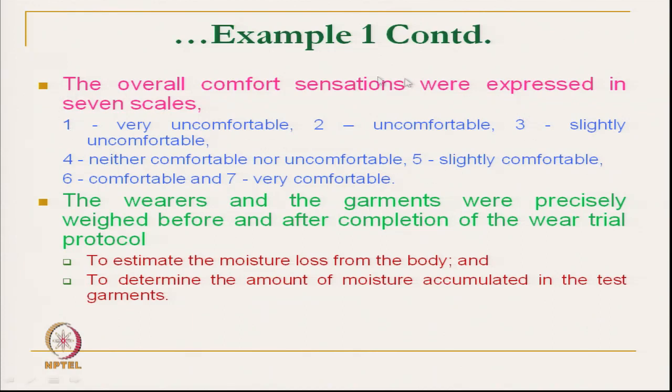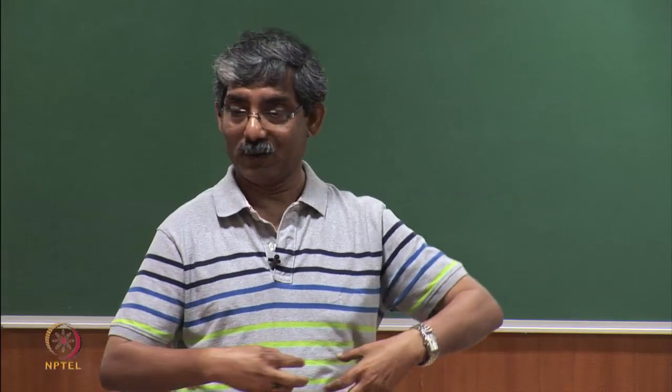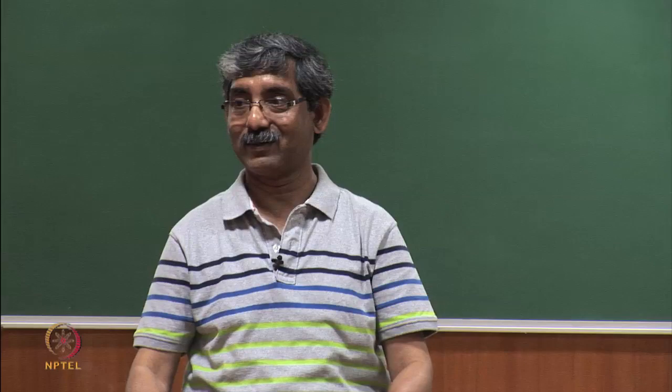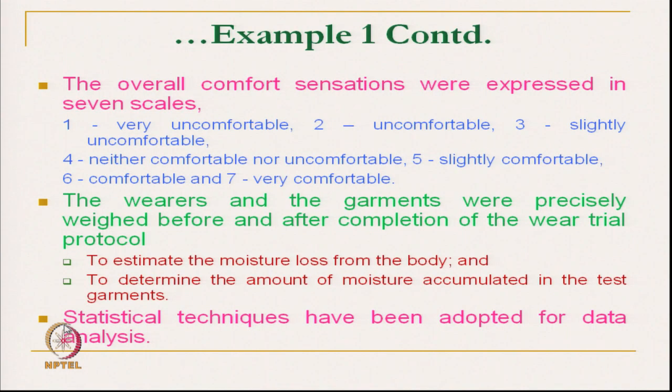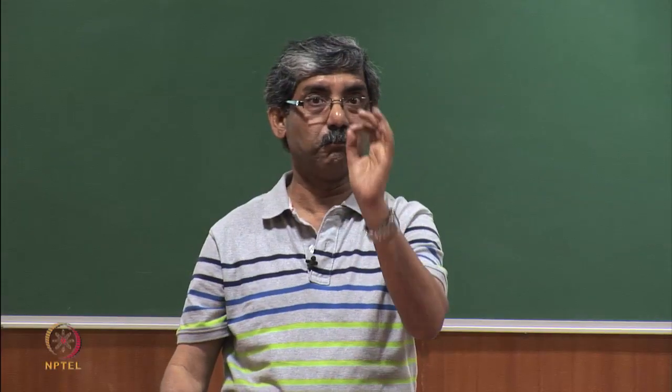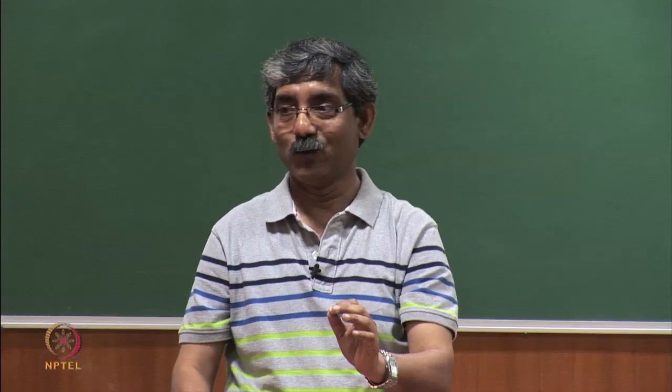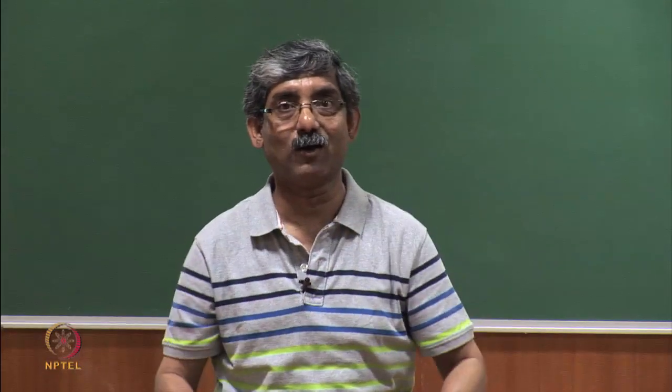One scale is psychological, whether it is comfortable or not. In addition, it is checked whether he is physiologically fine or not. It also gives an idea about the type of moisture released by the garment. Okay. This is the experimental design, and then statistical techniques were adopted to analyze the data. So, just by simple designing of a wear trial, we can get the total behavior of clothing.